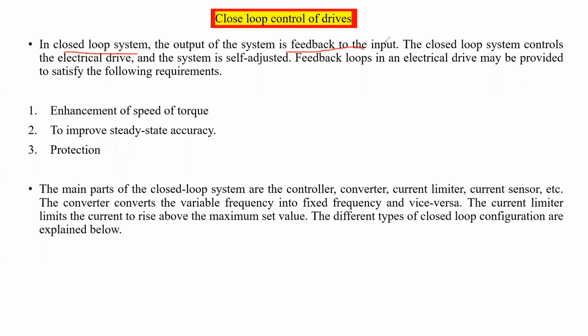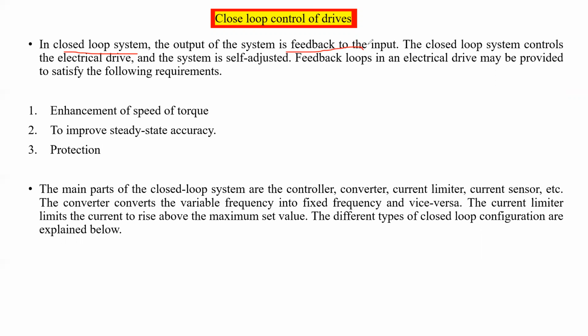Feedback is nothing but we are taking a parameter from the output circuit, and this parameter is compared with the input parameter. So this is called a feedback or closed loop system.